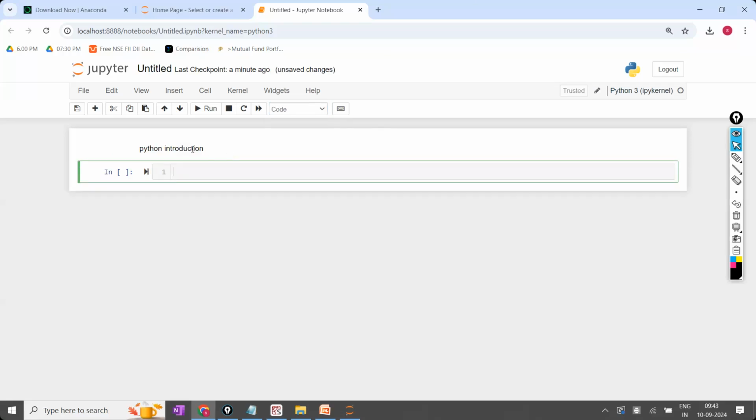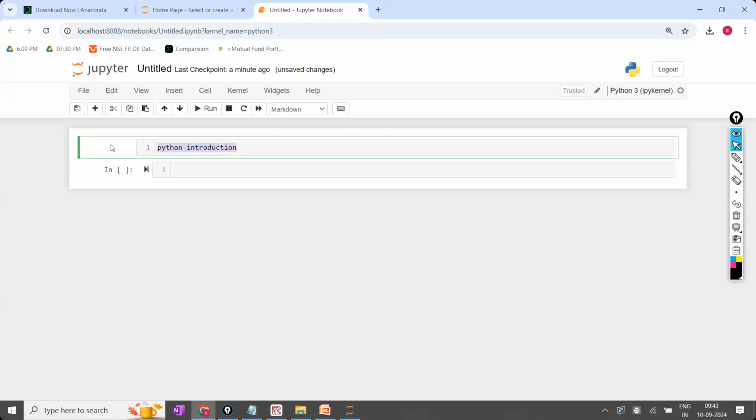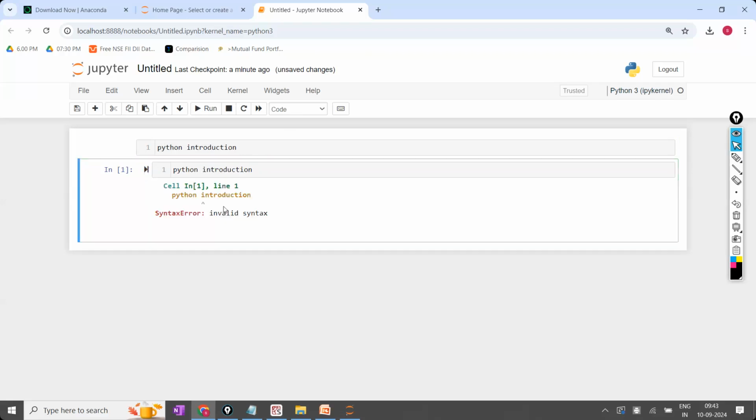So for the same notes, for example, this cell, as of now, is in the markdown. Now if this cell is in the code format, and I write the same thing here and execute the code, execute means this button you are having now, it is going to throw the error. It is assuming it as code. It is not assuming this as notes. So to be treated as notes, it has to be in the markdown.